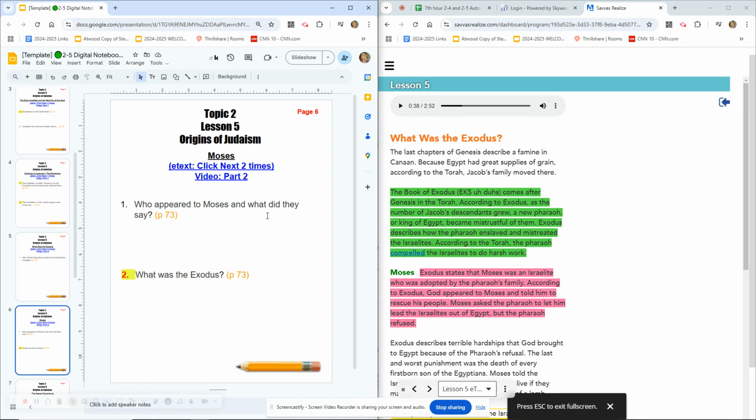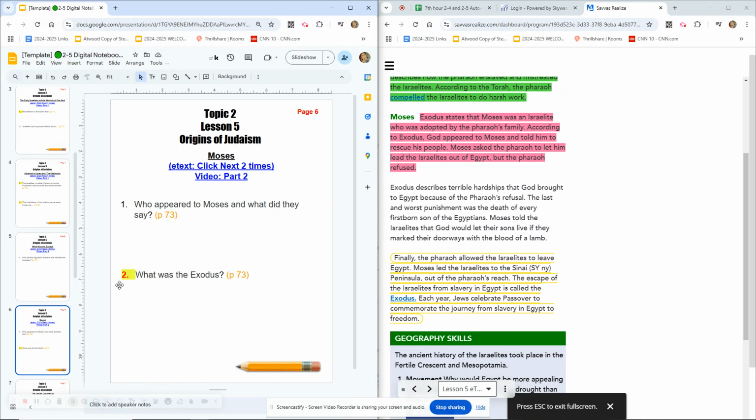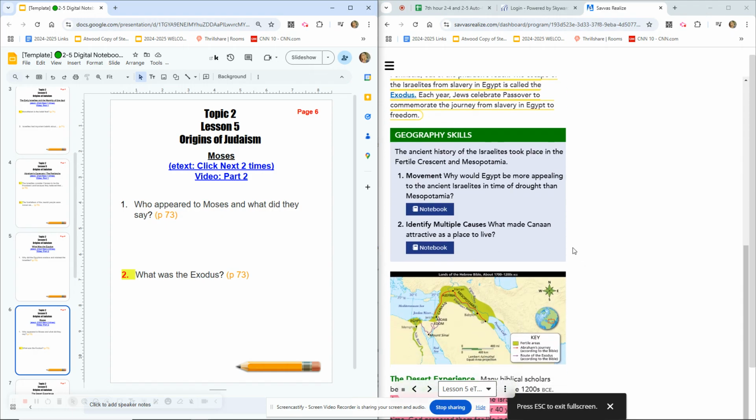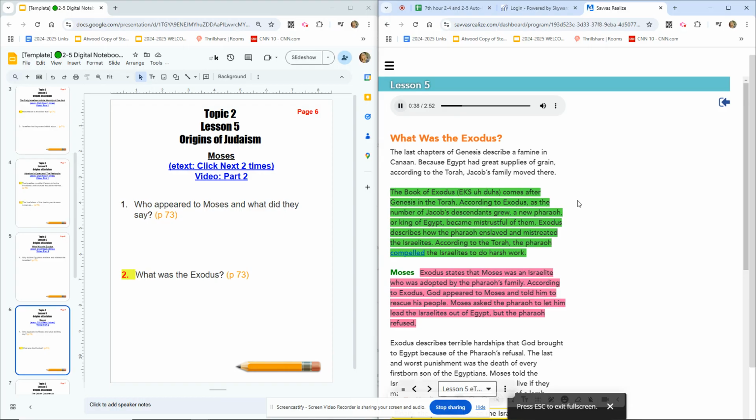All right, let's move on to page 6 in your digital notebook. The next question: who appeared to Moses and what did they say? You'll find that answer in this pink highlighted paragraph that we're about to have read to us. Also, number 2 is in the same reading we're going to hear. What was the Exodus? This is a mastery check question, and you'll find that answer in this yellow circled paragraph. Let's go ahead and listen.